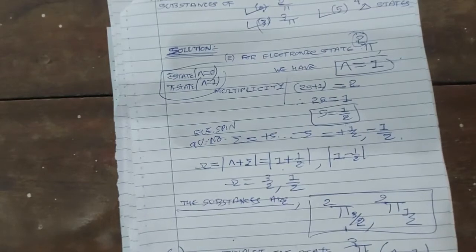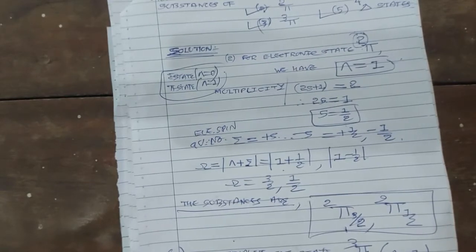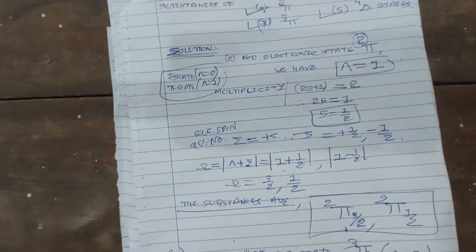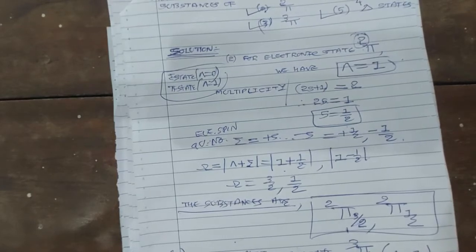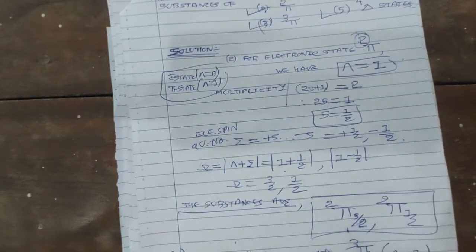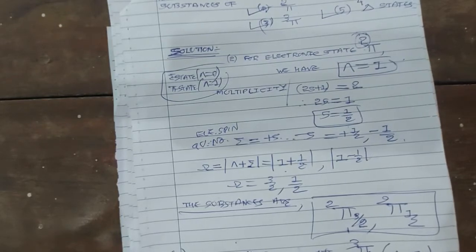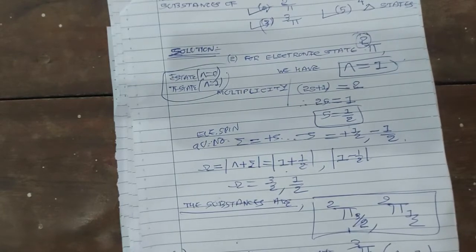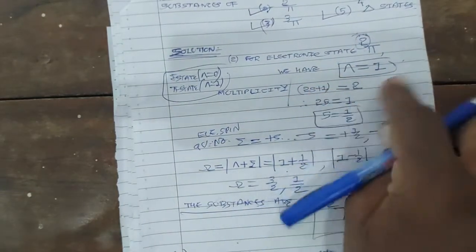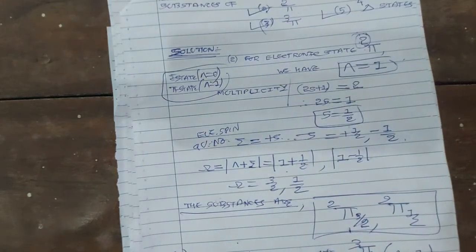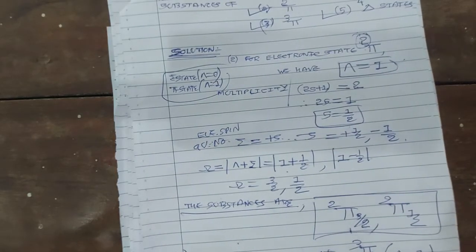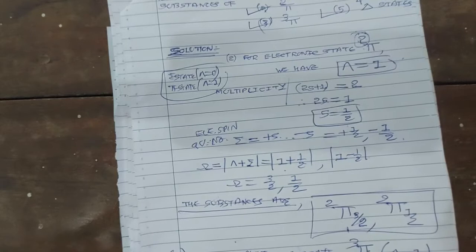So for the pi 3 state, 2s plus 1 is 3. Therefore 2s is equal to 3 minus 1, which is 2. So the value of s will be 1. For the pi 2 state, 2s plus 1 was 2, so s was 1 by 2.